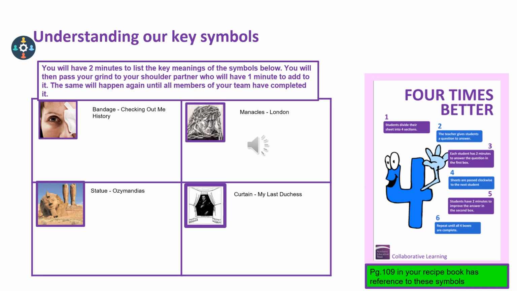So it could be that they've looked at My Last Duchess, they've talked about the abuse of power, they've looked at perhaps the idea of control within their semantic field, and then they need to apply that symbol to the concept of control. So it could be that he's the one that seems to have control over the curtain, but in fact it's the Duchess that has control over him, in the very fact that he has to hide himself away from it, or hide her away from him.